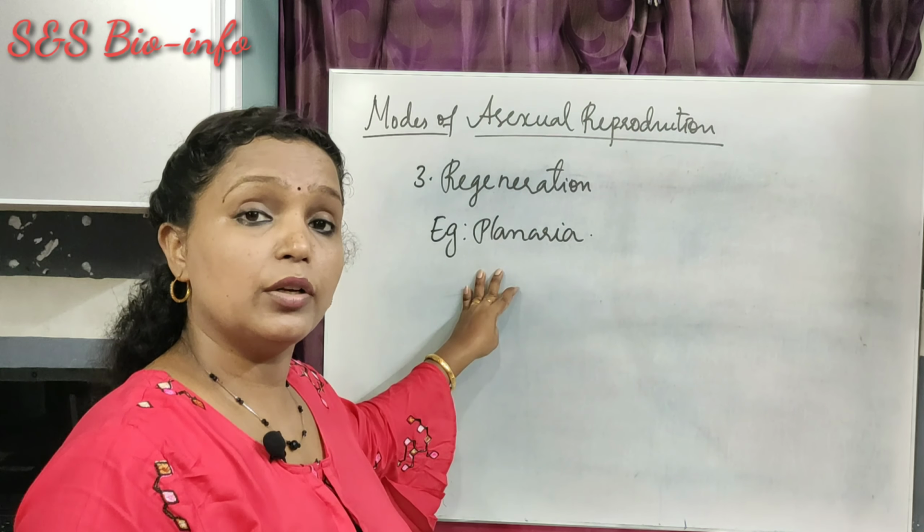This kind of regeneration can be seen especially in the lower group of organisms with a simple body organization. The more regeneration capacity is exhibited by organisms with simple body designs than complex organisms. Other examples are starfish and hydra. They also can regenerate themselves.